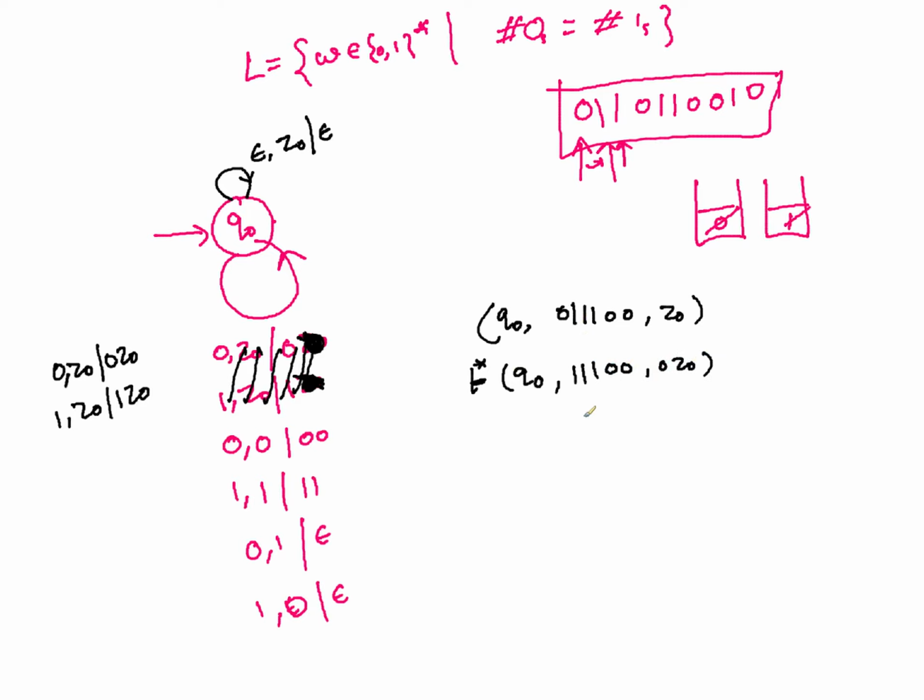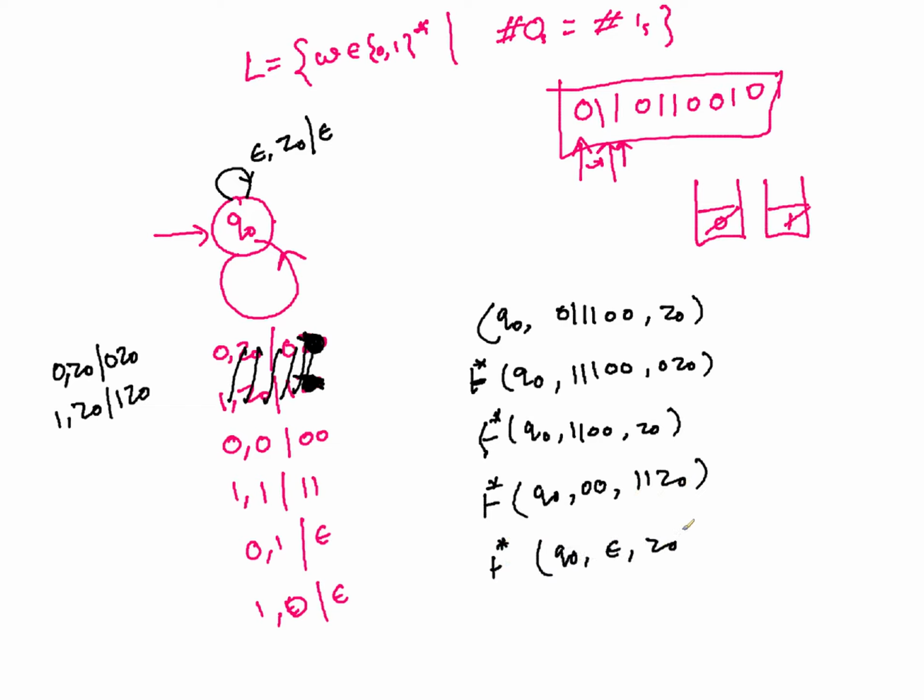This 0 will be matched with this 1, so you will have Q0 1 1 0 0 Z0. Then all these ones will be pushed on this. So Q0 0 0 1 1 Z0. Then all the zeros will cancel these ones, and you will remain with Q0 epsilon Z0.